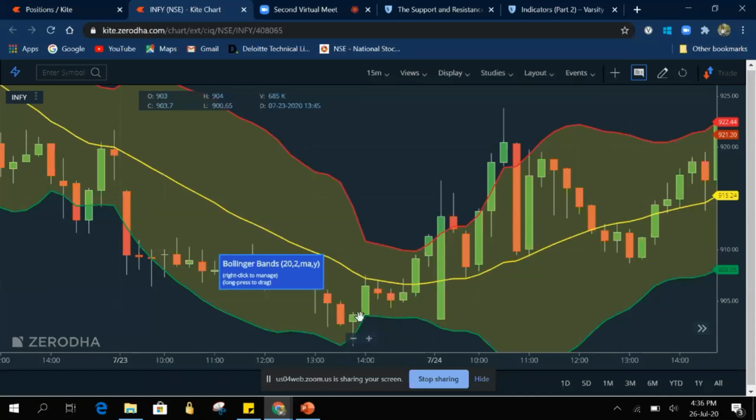At 2 o'clock we can see a hammer has formed and the stock started moving upward and slowly reached the median line. Again we may have a doubt at the median line that it may fail to move up and go down. But here we can see that a green candle has formed crossing the yellow line. So we are sure that the stock has started moving above the yellow line.